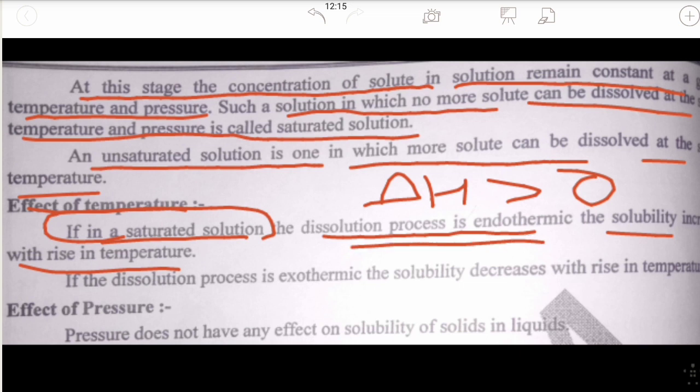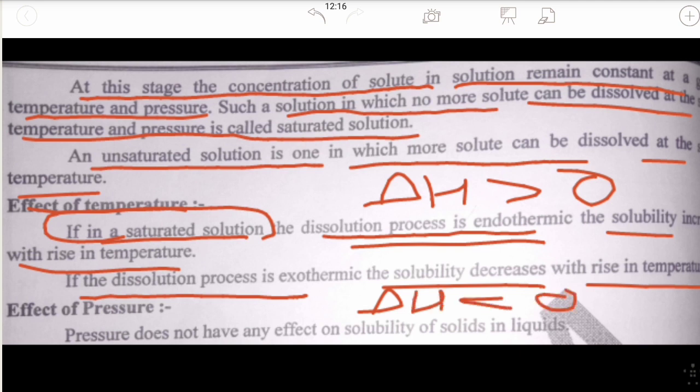If the dissolution process is exothermic, that is, heat is released, then the solubility decreases with a rise in temperature. Here delta H is less than 0.